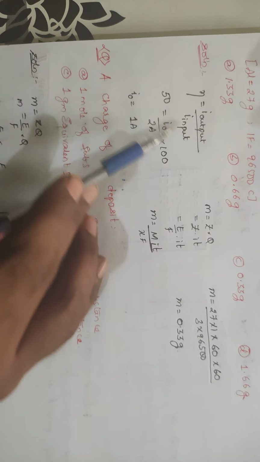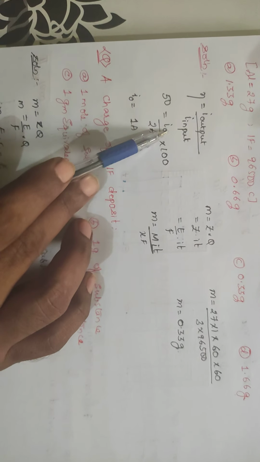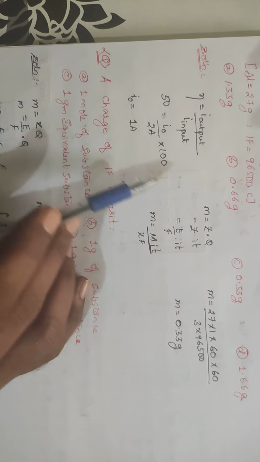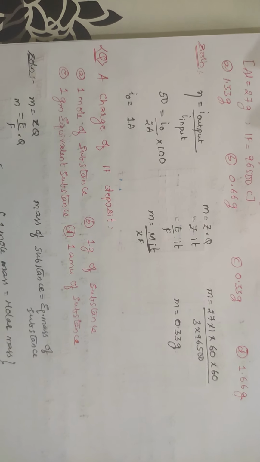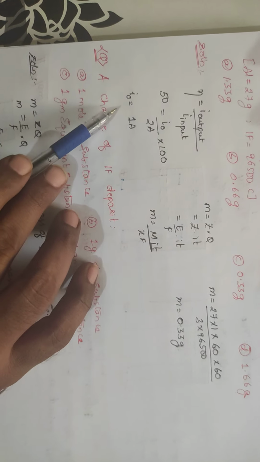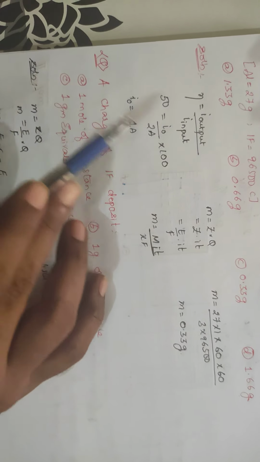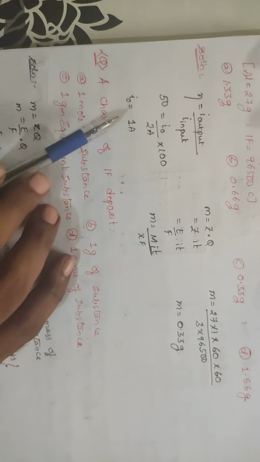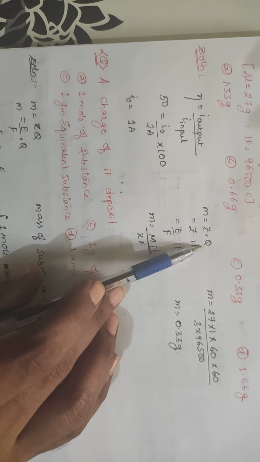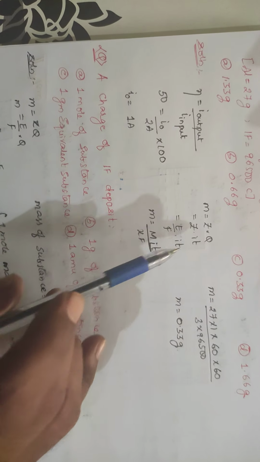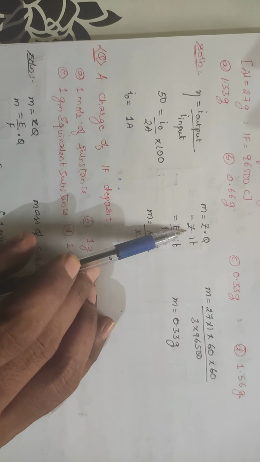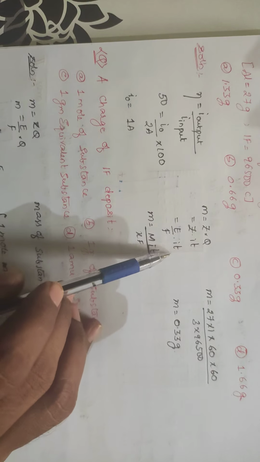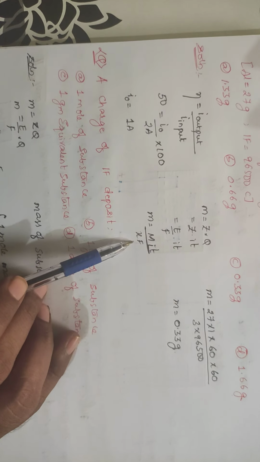So current efficiency has been mentioned as how much? 50%. So it is 50 equals I naught by 2 A into 100. You will be getting percentage. So I naught means amount of the current you are getting out. Input you are giving 2 amperes, but some amount has been used up, and output means how much is getting out. It is 1 ampere. Means Q you are getting with 1 ampere. Clear? So amount of the substance, M is equal to Z into Q. You know that very well. Z is equal to E by F, so M is equal to E by F into IT, M is equal to capital M into IT by nF.